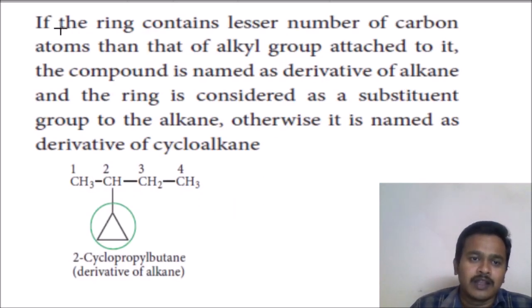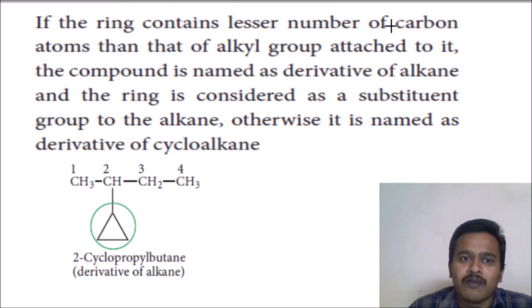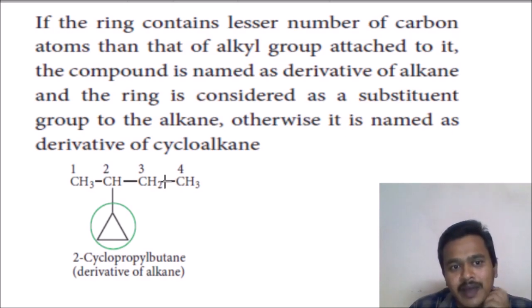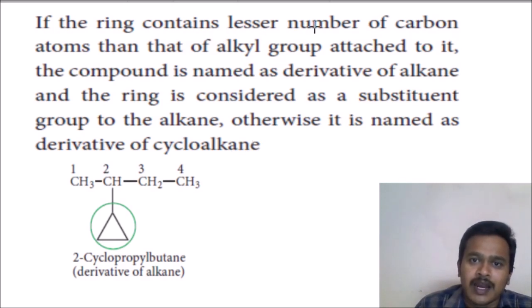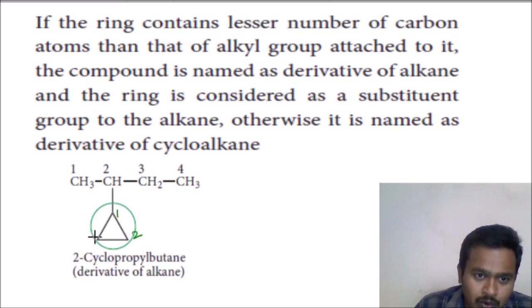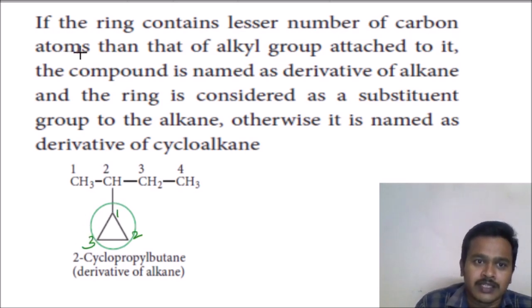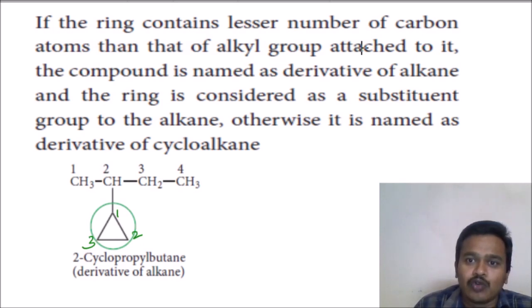Next one, another rule: if the ring contains fewer carbon atoms than the alkyl group attached to it, the compound is named as a derivative of alkane, and the ring is considered as a substituent group to the alkane. Otherwise, it is named as a derivative of cycloalkane. The ring contains fewer carbon atoms. This ring, how many carbon atoms is it having? 1, 2, 3. Fewer than the alkyl group attached to it. This is the alkyl group.